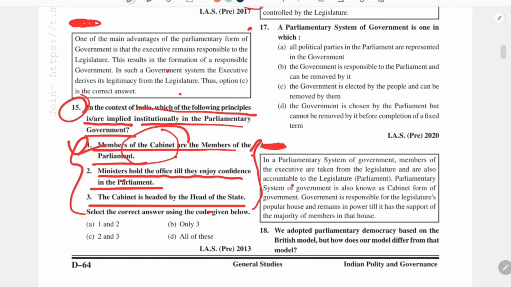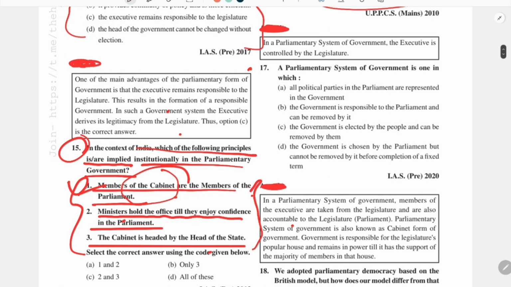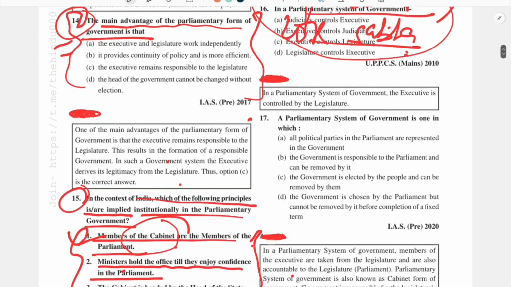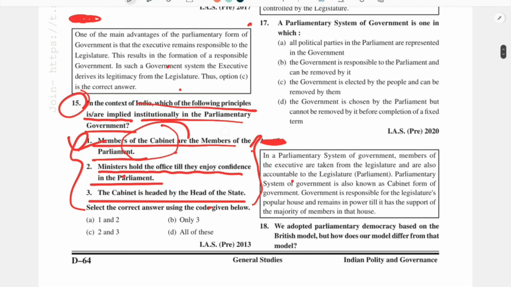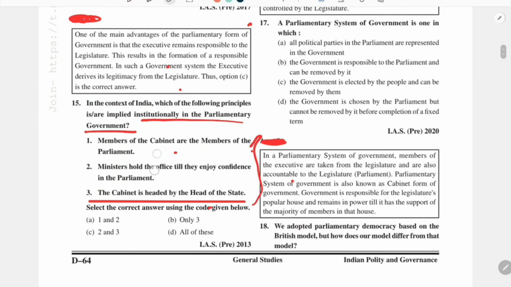If you have studied some other basic principles of the parliamentary form of government, and if you know some basic functioning of the government in the case of India, then you can easily solve this question. But before solving it, I would like to tell you some more principles regarding the parliamentary form of government in India. One by one we will discuss those principles, so that it will be easy to solve this type of questions.